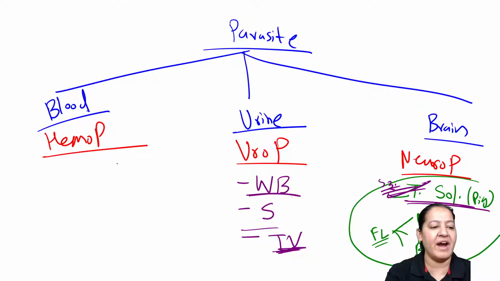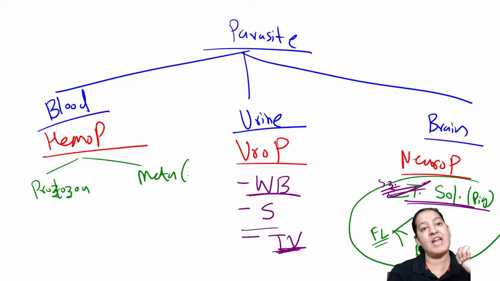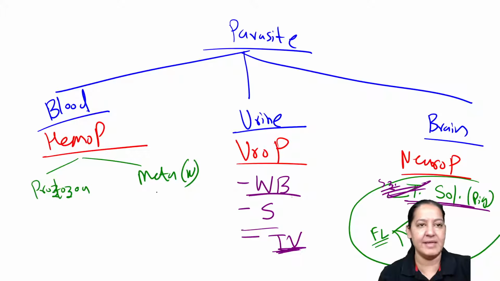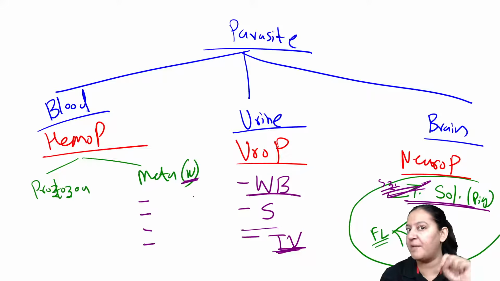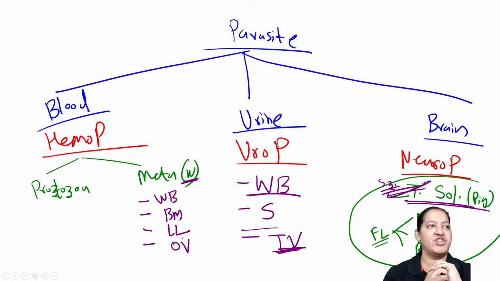Coming to hemoparasites. We divide hemoparasites into 2 categories. Tell me 4 protozoa which reside in blood, and tell me 4 metazoa. In metazoa, tell me 4 nematodes which reside in blood. Metazoa are easy, I find metazoa easy, so let me write the 4 metazoa. The 4 nematodes, the blood nematodes. Tell me the names. Wuchereria bancrofti. What is the first one? Brugia malayi, Loa loa, and Onchocerca volvulus. You may know them from the classification, right?